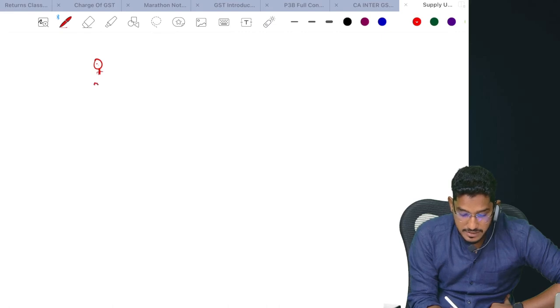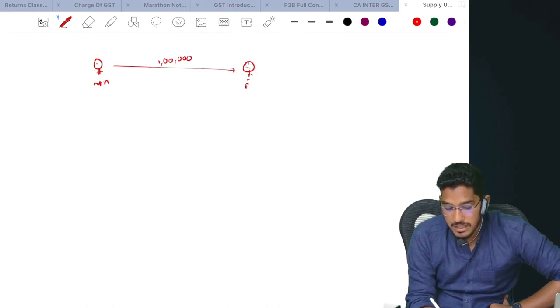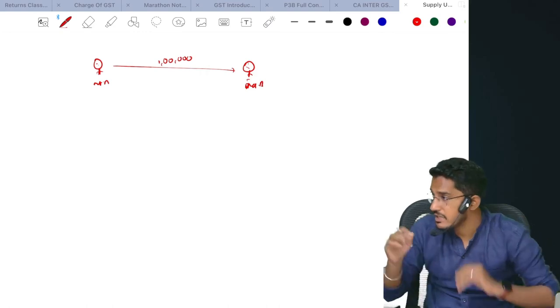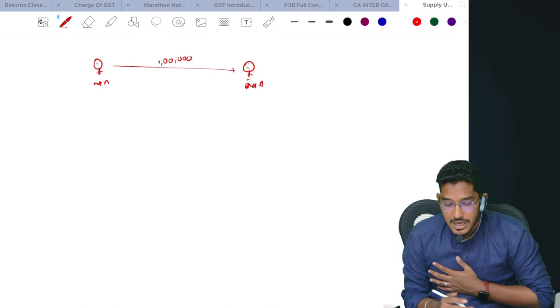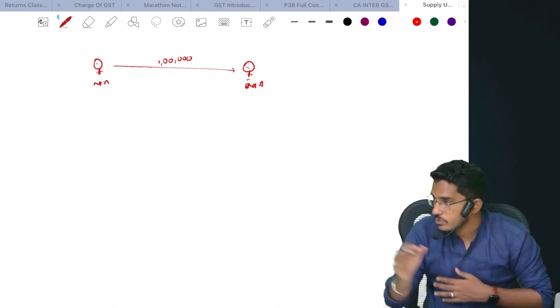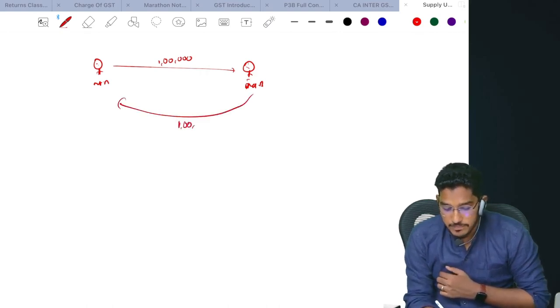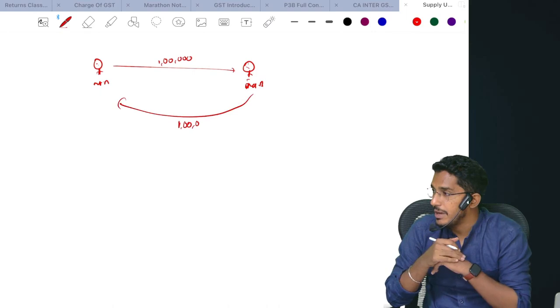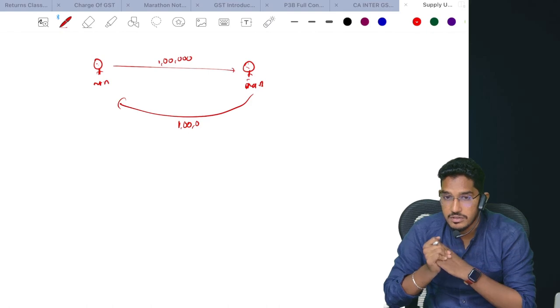Say for example, there is a person, Mr. A. I have 1 lakh rupees. One day my friend came to me and asked, boss, I need some urgent money. I need that 1 lakh rupees. Please give it to me so that I can use it. I told my friend, okay, take this 1 lakh rupees, use it. Once you are done with your usage, give it back to me. I gave 1 lakh rupees and I am collecting back 1 lakh rupees. Am I making any supply? Does that fall under services? No.